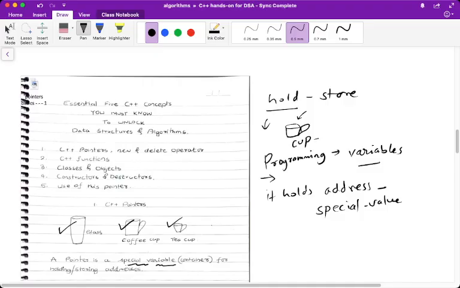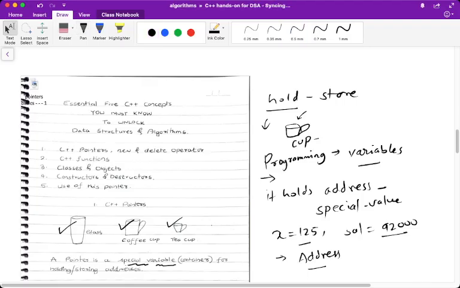Say if I want X, what is X? 125. What is salary? Salary is a variable. What is salary? 92,000. So these values, these are our decimal values, floating point values. We treat them as data. But when we talk about a pointer, it represents a special value that is called an address. So every variable in a program has an address.